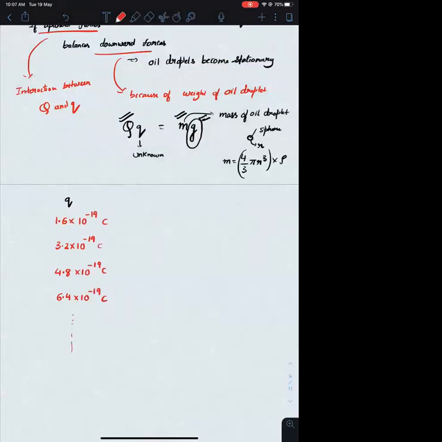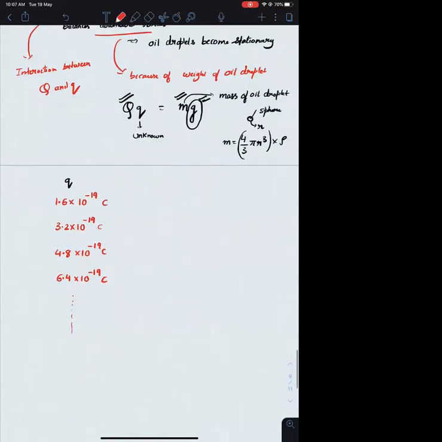He got some values and arranged all of them in increasing, or ascending, order. Those values are like 1.6 into 10 raised to minus 19 coulomb, 3.2 into 10 raised to minus 19 coulomb, 4.8 into 10 raised to minus 19 coulomb, and so on. From this particular data, what can you conclude? Anyone?